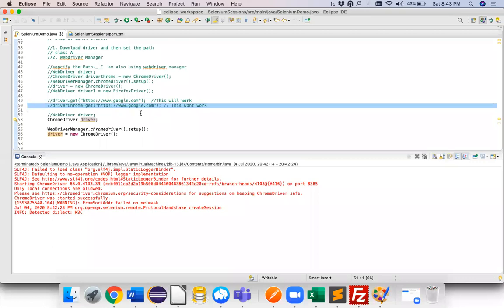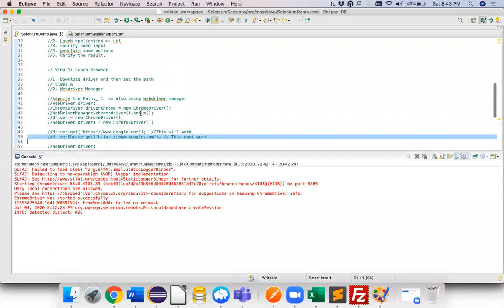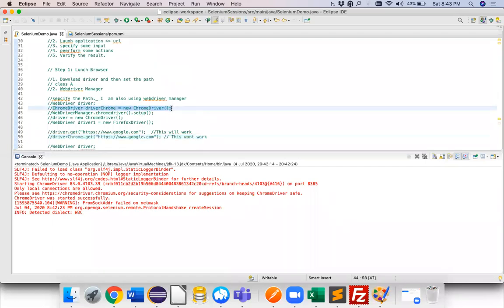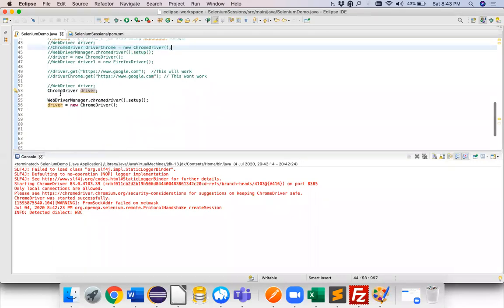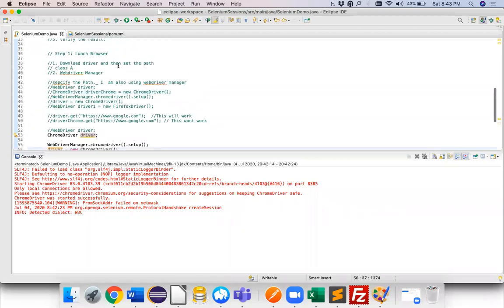When I say this line, Chrome is equal to new Chrome driver, this line is also working, and WebDriver is equal to new Chrome driver, that line is also working. So both the lines are working. Okay, so guys, this you have to do yourself. This is your homework, and this I have shown you.